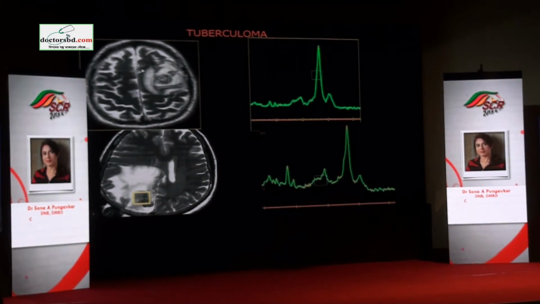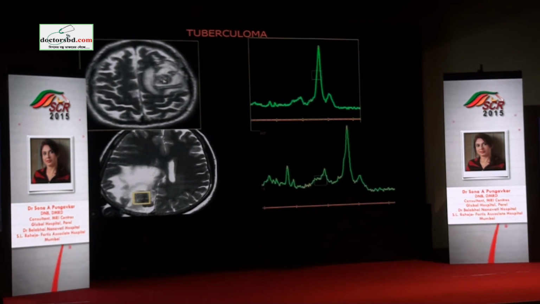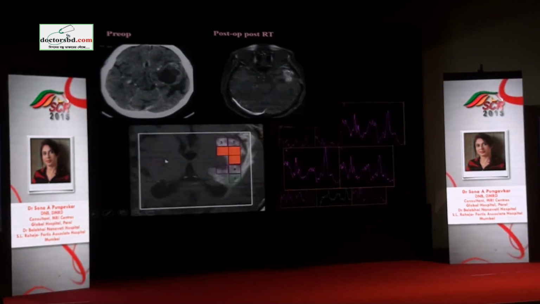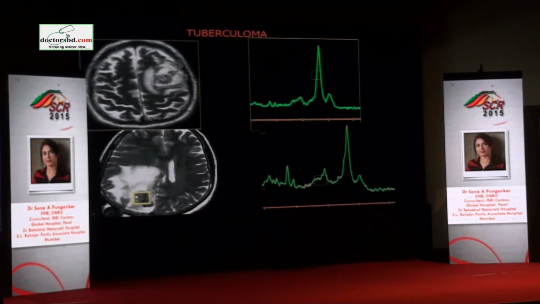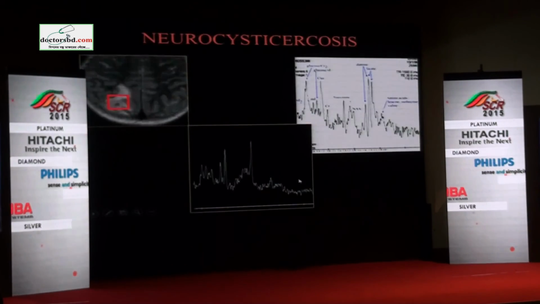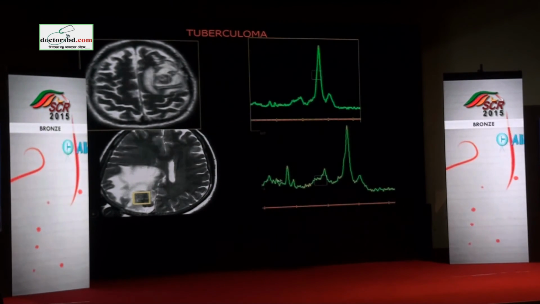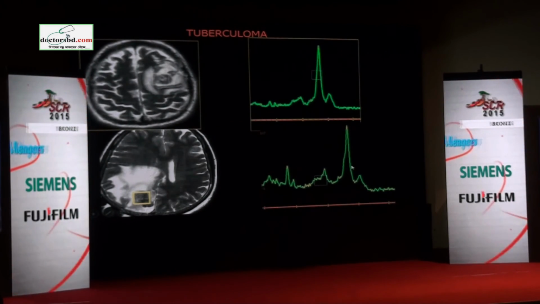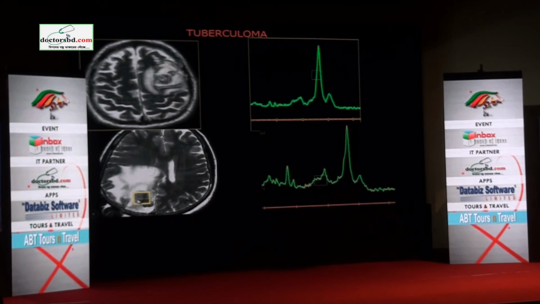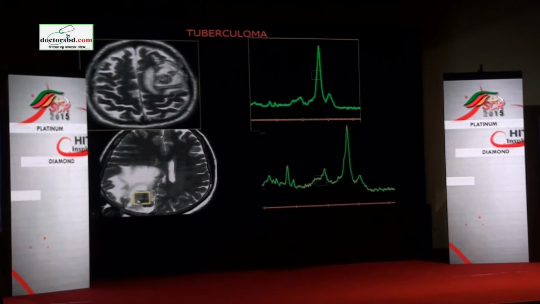A T2 dark lesion with surrounding edema, rounded lesion with some necrotic change, very tall lipid lactate peak, no other metabolite elevation, we are looking at a tuberculoma. As versus this T2 dark lesion, sorry, I have not labeled it, it is another T2 dark lesion looking almost like this, but more amount of edema, disproportionate edema. We are looking at a neoplastic lesion, and luckily we have a tall choline peak also to support our diagnosis. So tall lipid lactate with high choline in the given clinical setting of a known primary, you know you're looking at a metastatic disease.